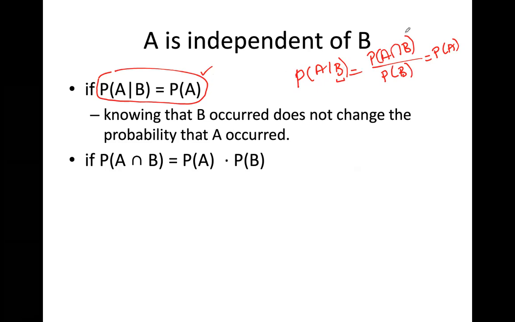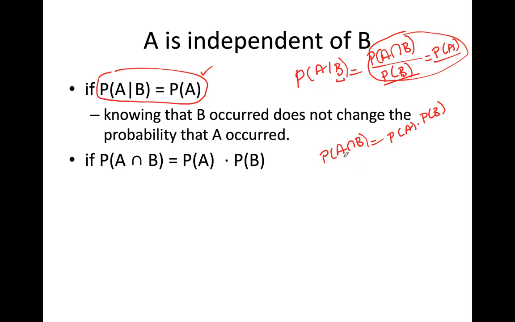Another thing, coming from here, I can write the probability of A intersection B is equal to this times this, right? PA times PB. So if two events are independent from each other, I can easily say that the probability of their intersection will be the multiplication of the probability of each one.